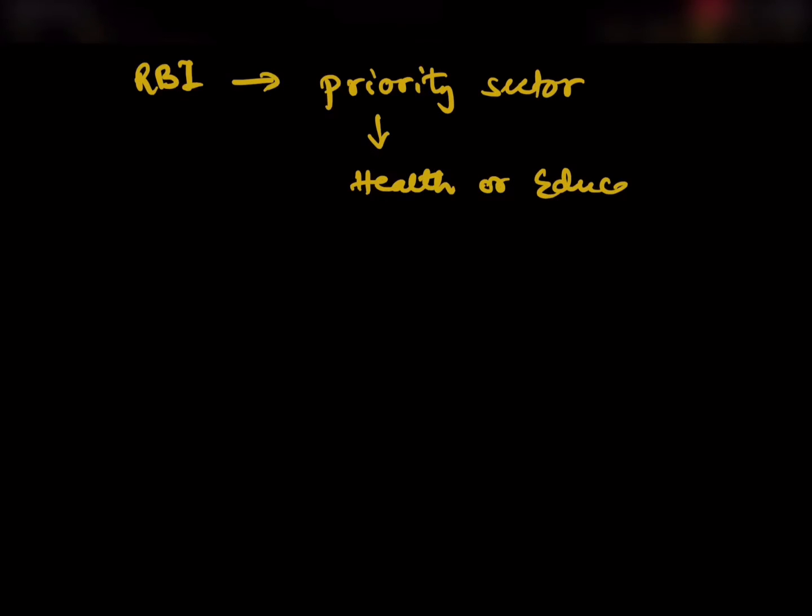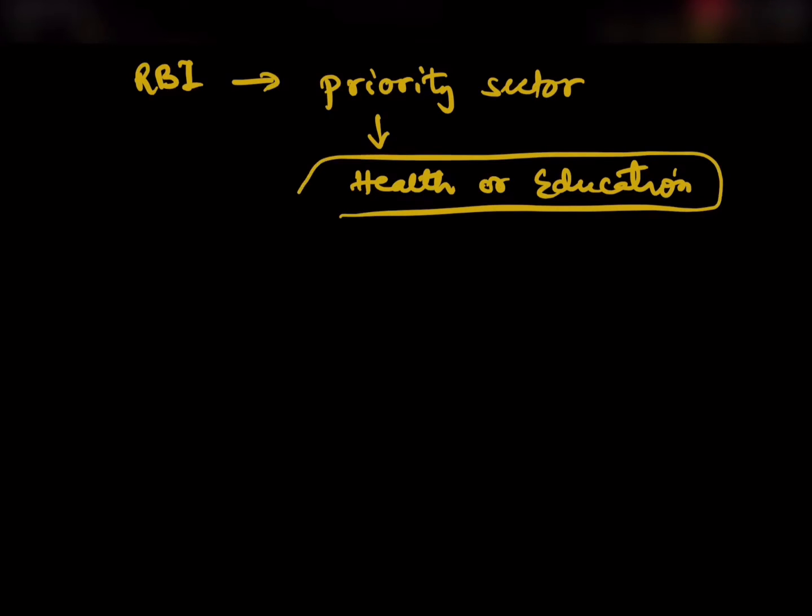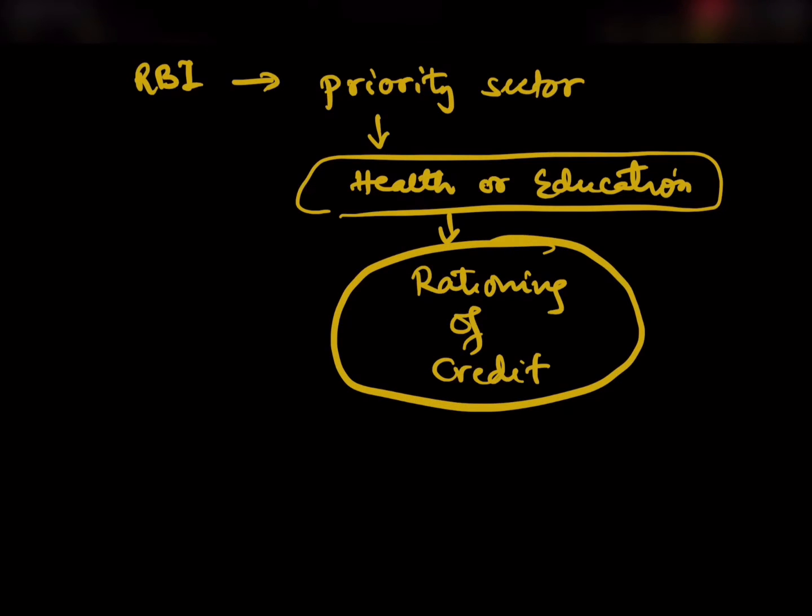On the other hand, if RBI feels that certain priority sector like your health or education needs more funding or more credit, rationing of credit can be removed in this case.